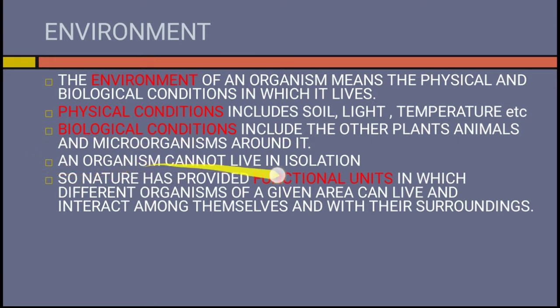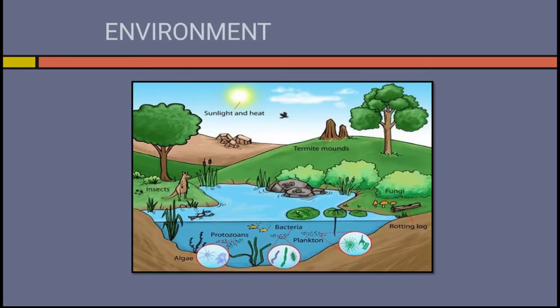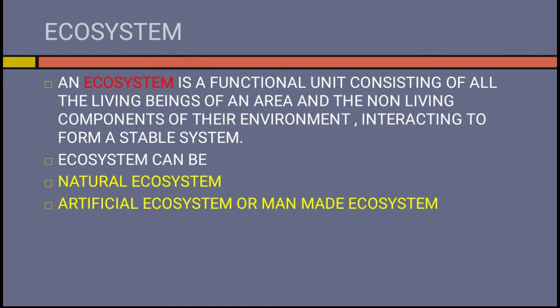An organism cannot live in isolation. So, nature has provided functional units in which different organisms of a given area can live and interact among themselves and with their surroundings. Here is an image of an example for environment where you can see both the physical and biological factors in it. Moving on to ecosystem.